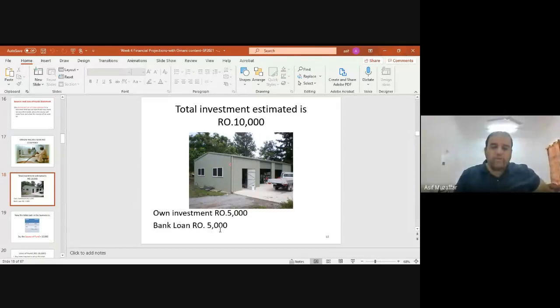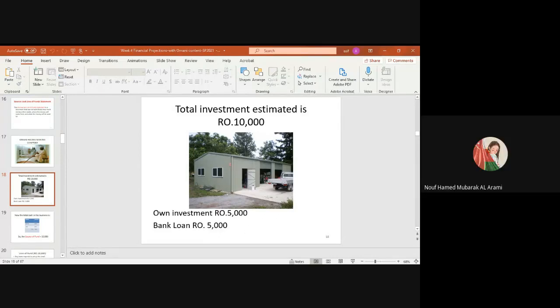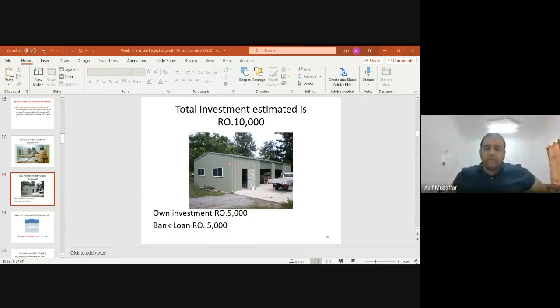Then the bank loan of 5,000 riyal. So can you tell me what is their total startup investment? 10,000 riyal is their total startup investment, total money with which they are starting their business. 5,000 their own money, 5,000 is the bank loan. Can you tell me what is their liability?